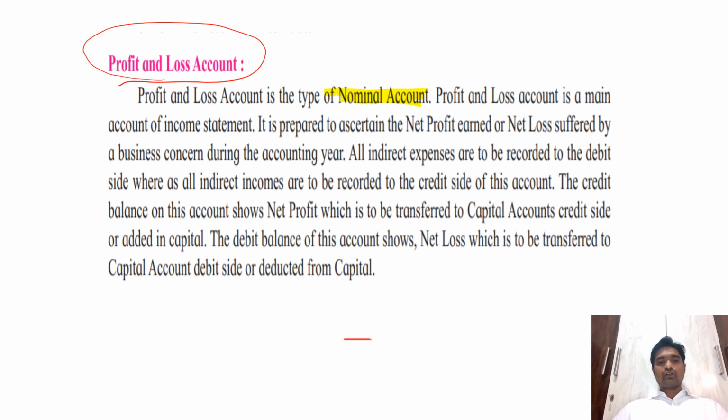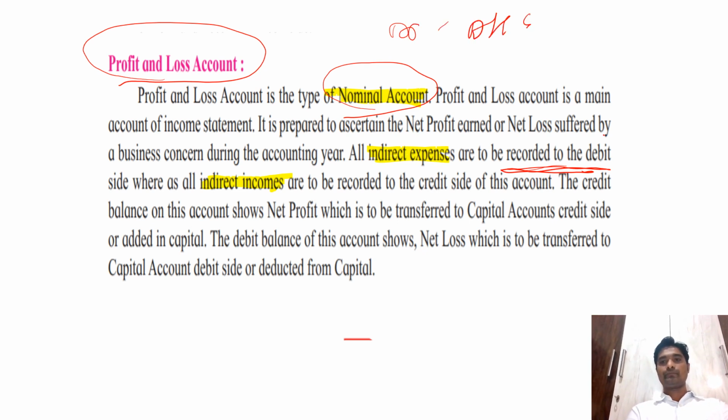Now the profit and loss account is prepared on the basis of indirect income and indirect expenses. See, it is prepared on the basis of indirect expenses and on the basis of indirect income. So the indirect expenses are recorded on the debit side. As I said, this is a nominal account, and if it is a nominal account, debit all expenses and losses. So all expenses and losses on the debit side.